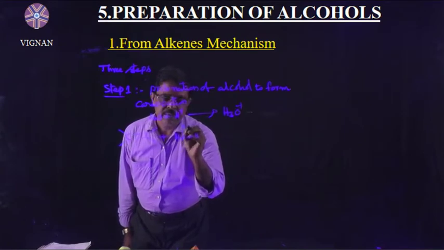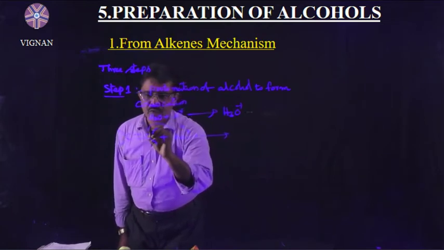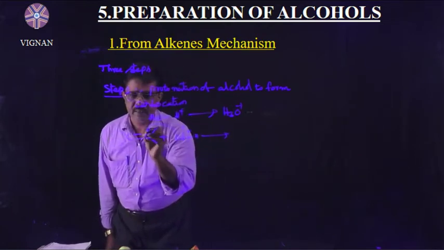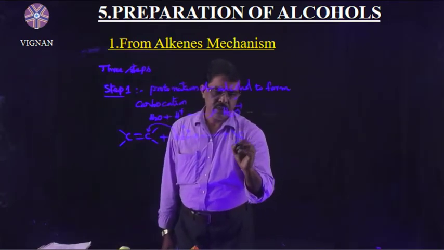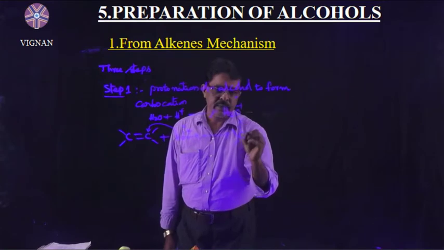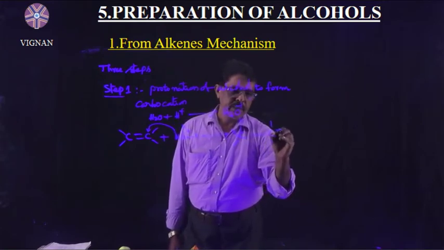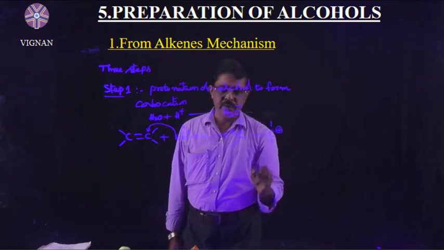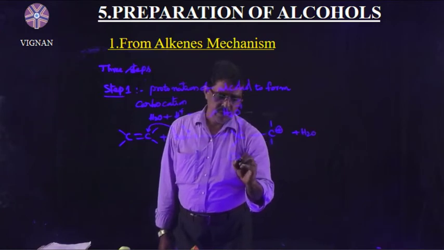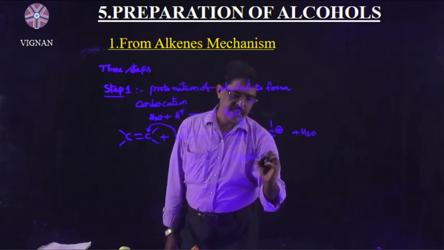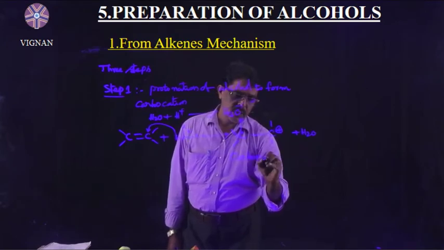Then this H goes to the second carbon or first carbon. Let us add the hydrogen atom to the second carbon. Then we will get a positive charge at the carbon. Then this is said to be a carbocation. If carbon carries a positive charge, it is said to be a carbocation.